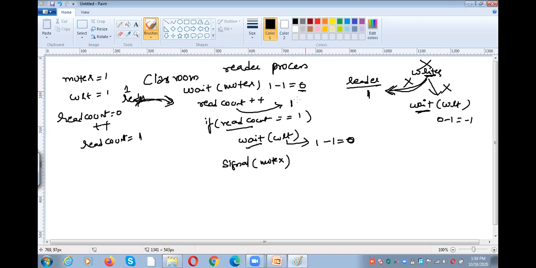Here the mutex value is 0. Now the mutex value becomes 1, 0 plus 1, 1. The second reader came. So what is the value of mutex? Mutex value is now 1. So he can enter. Read count incremented.